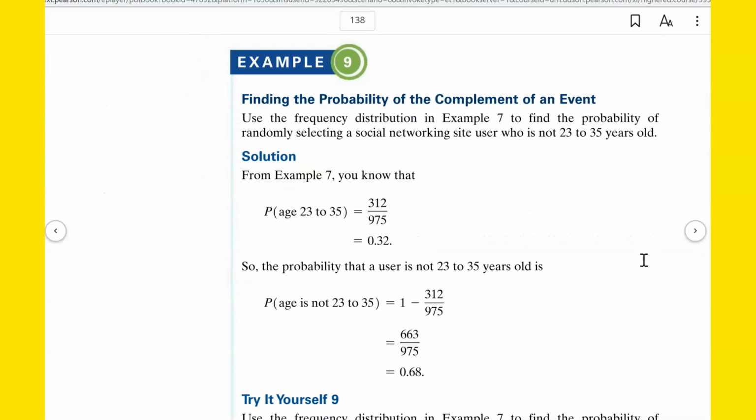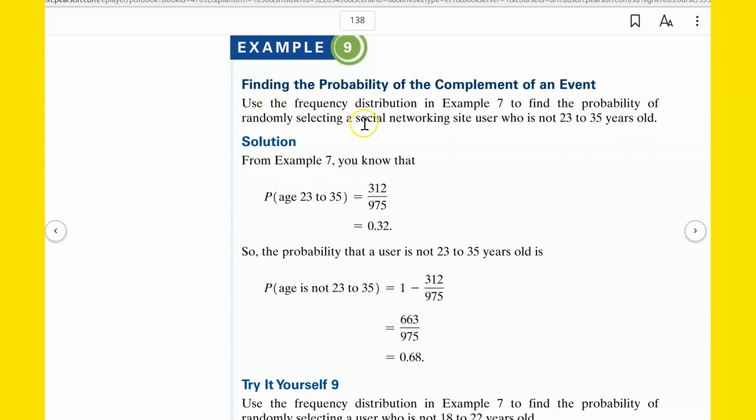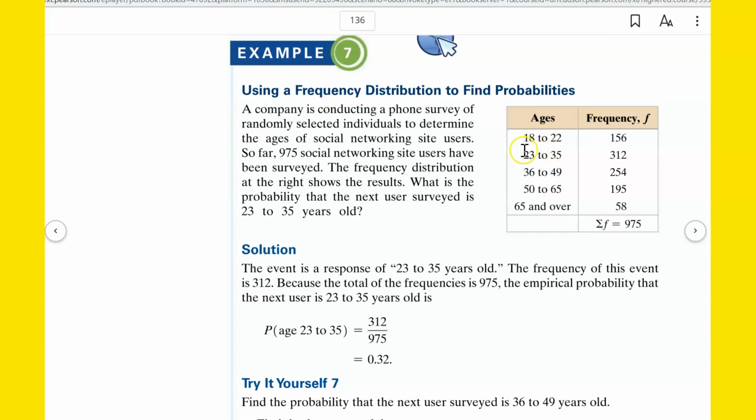All right. The probability of the complement of an event. Use the frequency distribution in example 7 to find the probability of randomly selecting a social networking site user who is not 23 to 25 years old. So looking back at this example 7, not 23 to 25. What's the probability that the next person is not 23 to 25?